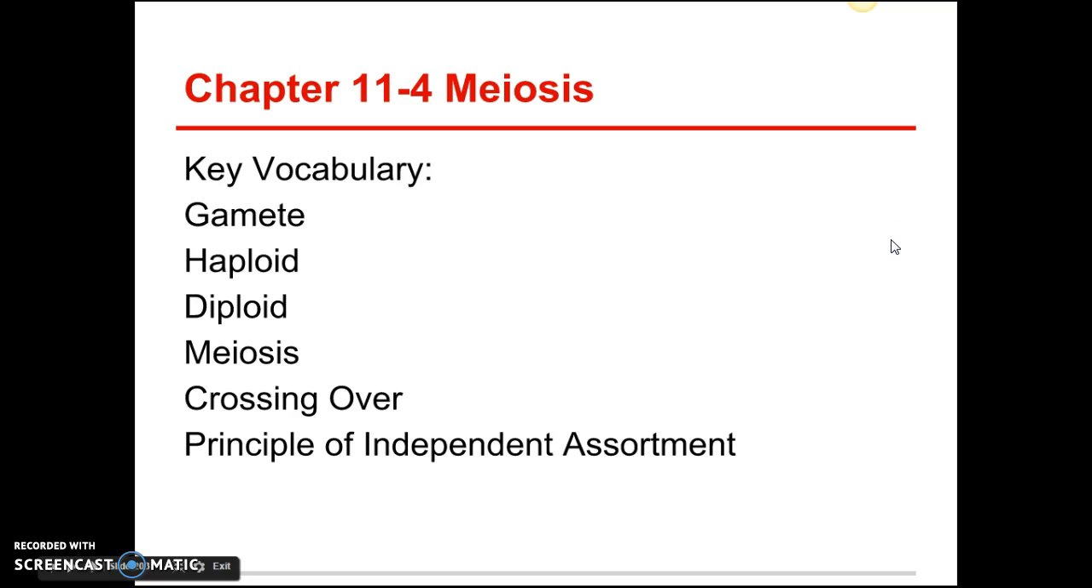Okay, so this next is fill in the blank notes about meiosis. You are going to see words like gamete, haploid, diploid, the word meiosis, crossing over, and the principle of independent assortment. Remember, you don't have to write this part. We'll do these in the notes.